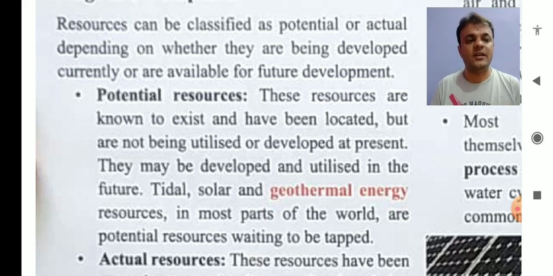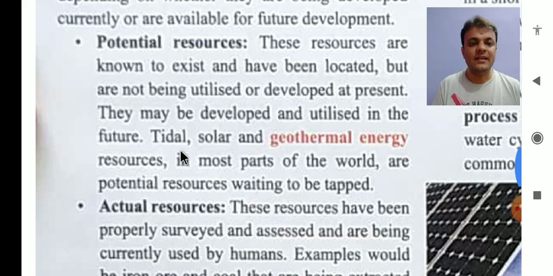The word potential, it means powerful also, right? Potent, it means power. So we can have an example: they may be developed and utilized in the future, as we are not able to, or we may not have the proper technology to use it. So that is called potential resources. For example, tidal energy, solar and geothermal energy. These resources, in most parts of the world, are potential resources waiting to be tapped.